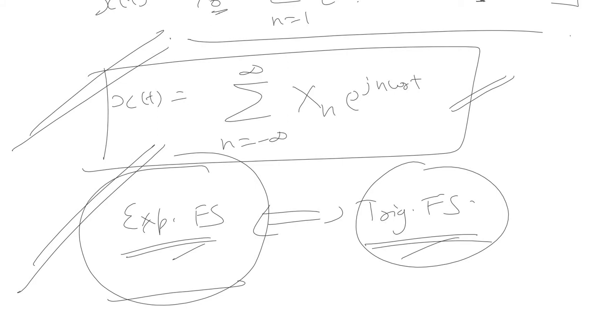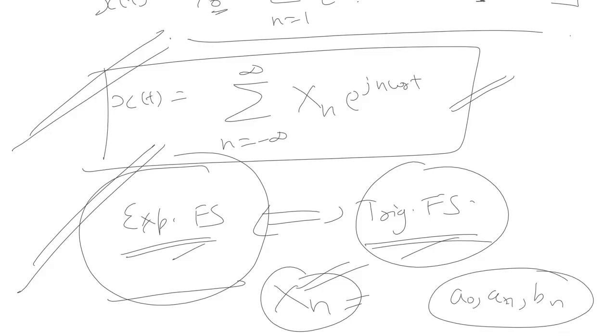And the expressions for deriving the exponential coefficients are also more compact. That expression of x of n is again compact as compared to the expressions of a naught, an, bn. There we need to calculate the three components separately, and all three had some complicated integral terms. So it is much easier to calculate the exponential Fourier series coefficient.